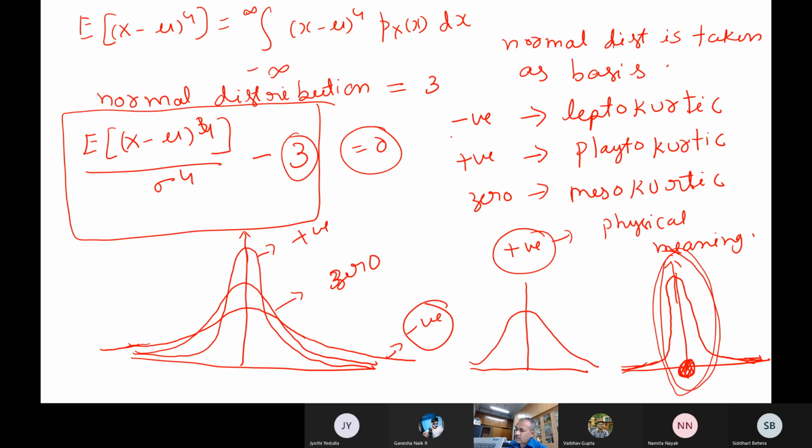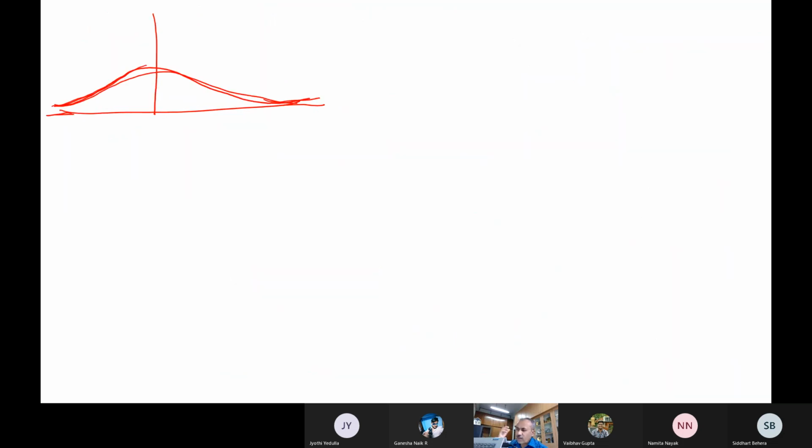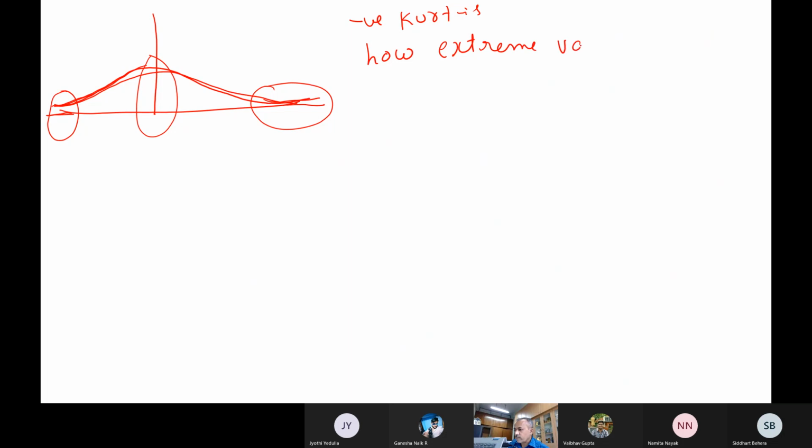Now, if it is a negative kurtosis, what is happening is if we are having 10,000 values, around the mean value maybe you will be having 5,000 or 4,000. The larger number of values are distributed at the extreme values also, you follow. So that's what you see. Generally, the negative kurtosis, the meaning is how the extreme values are dispersed around the data, about the mean value.